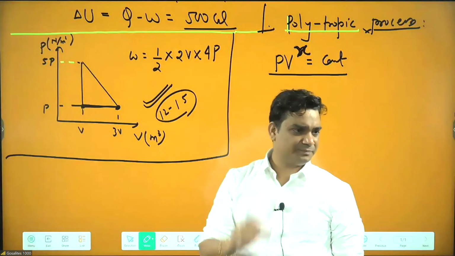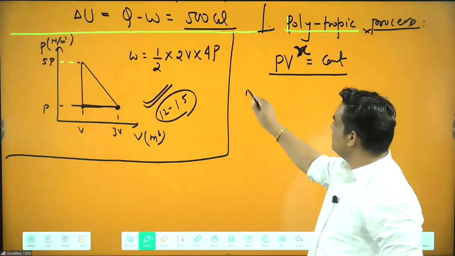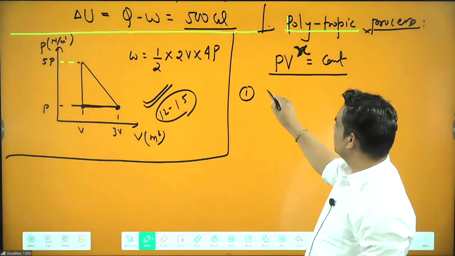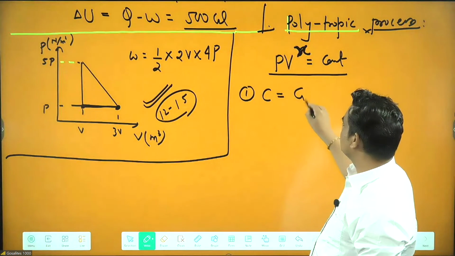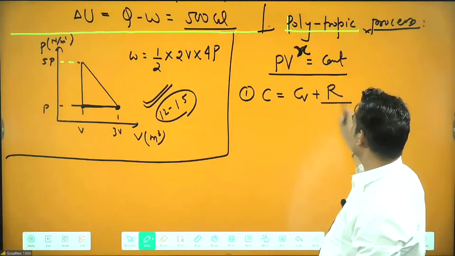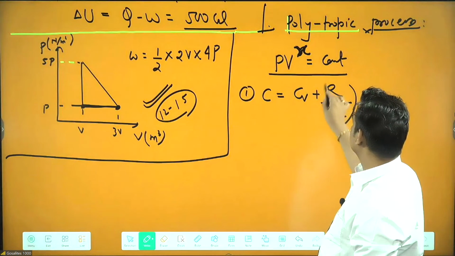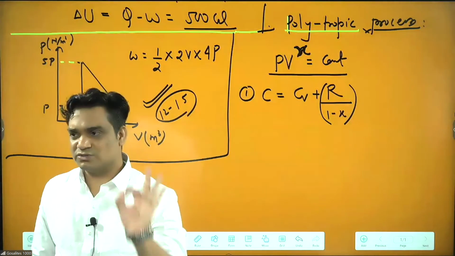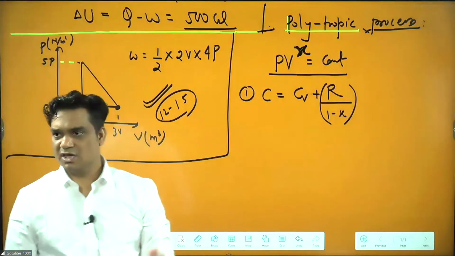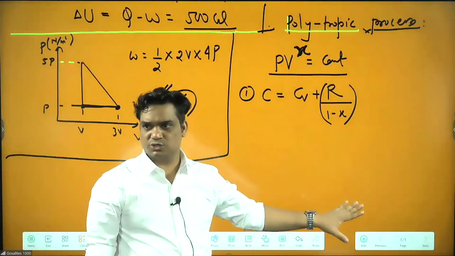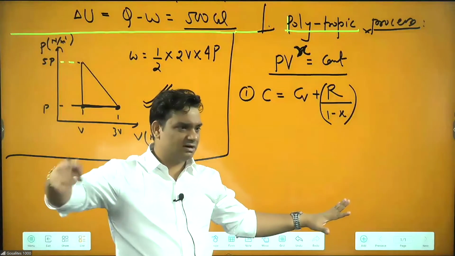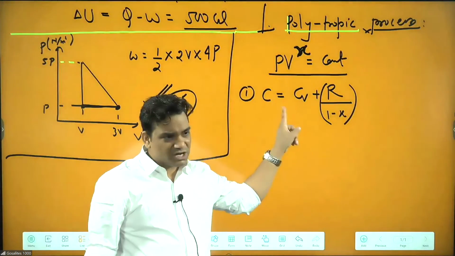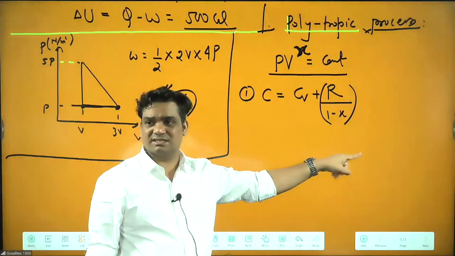First thing you have to remember here is that C, the molar heat capacity, is given by CV plus R by 1 minus X. C equal to CV plus R by 1 minus X, and they are asking questions only based on this fact. In the notes you will find other things also. I will send them after the class. But C equal to CV plus R by 1 minus X, this you have to remember.